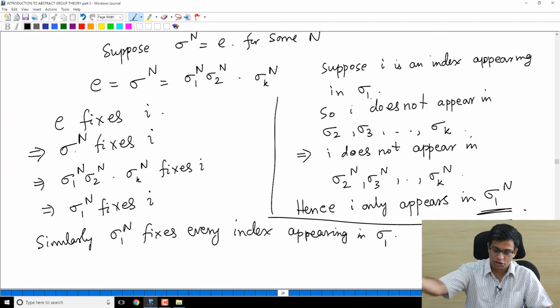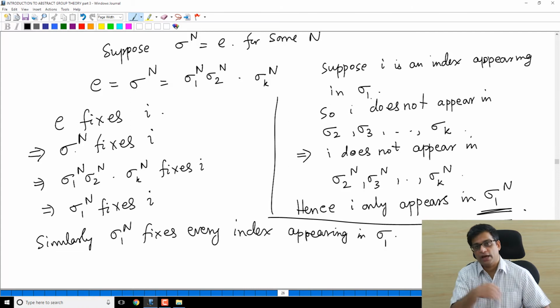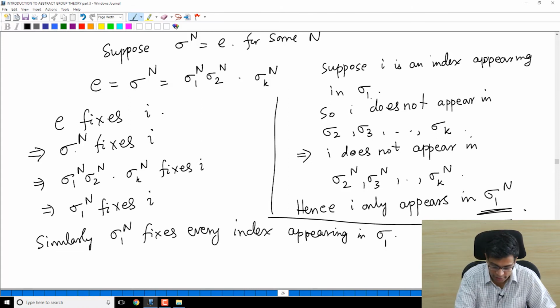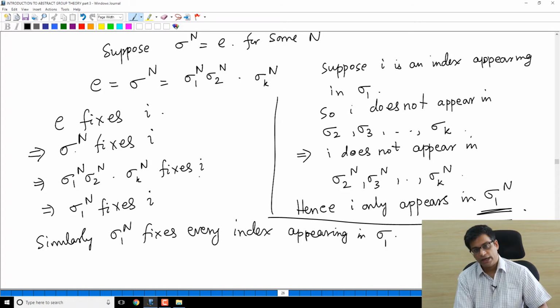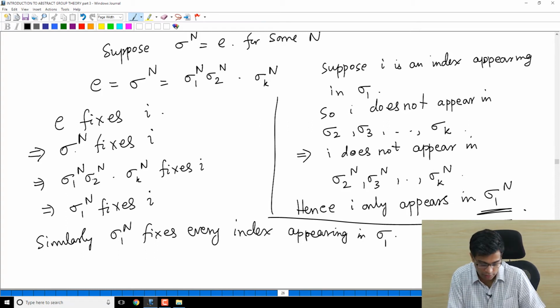Because if I goes to j, how will j come back to I? Under the product of sigma 1 power n, sigma 2 power n, sigma k power n, I goes to I. So if I goes to j under sigma 1 power n, j must come back to I, but it cannot, because if I doesn't appear in these indices, j also won't appear in these indices. So I must go to I under sigma 1 power n.